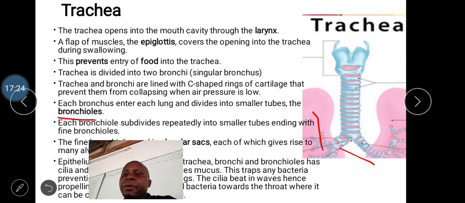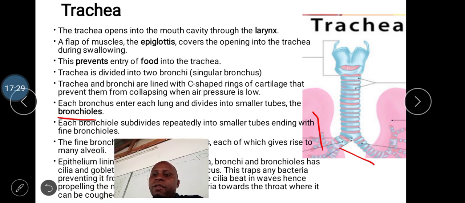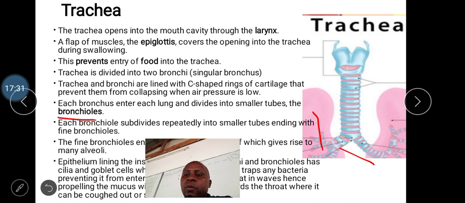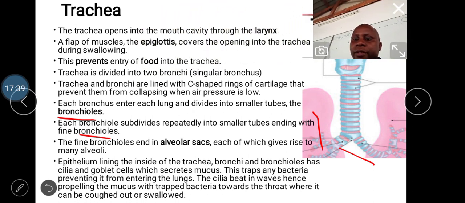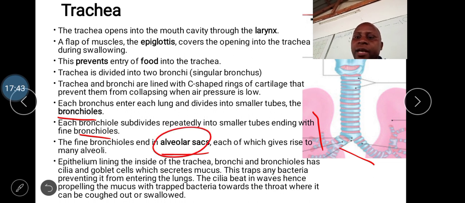And each bronchiole divides into even smaller, finer tubes. Now, the fine bronchioles end in air sacs. These air sacs are called alveoli, as we shall see later.